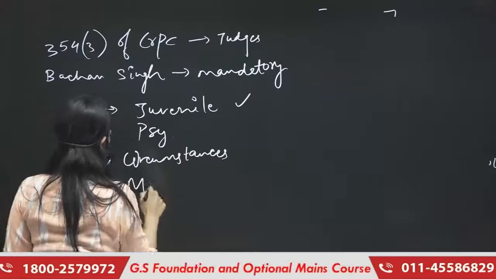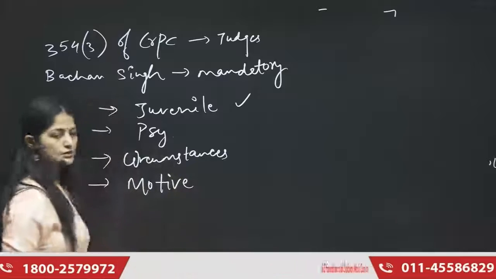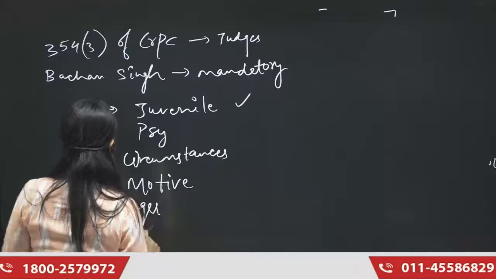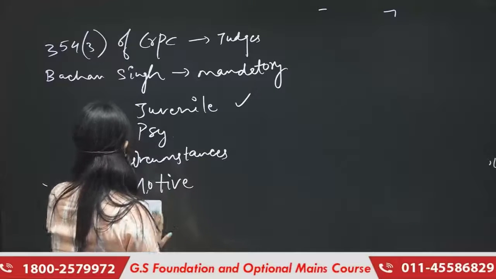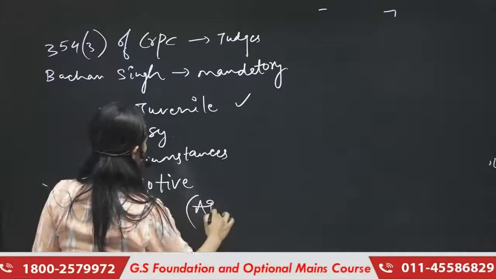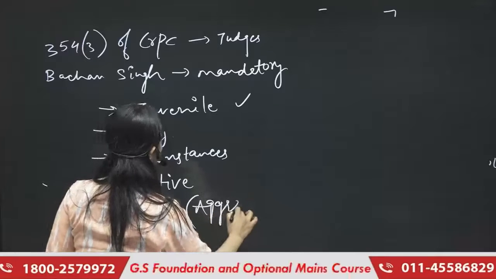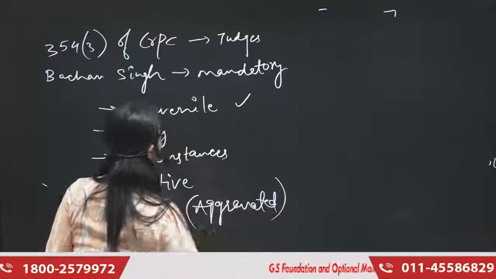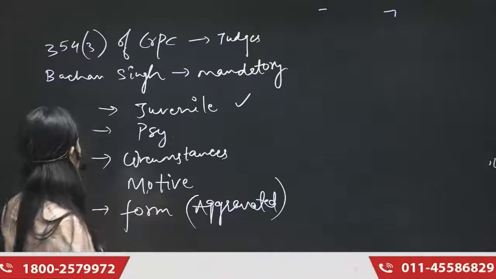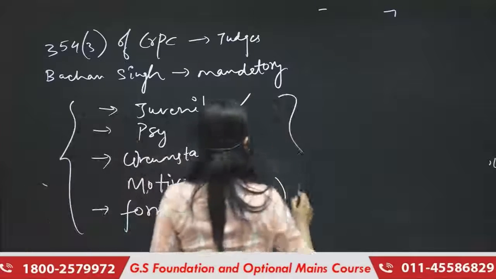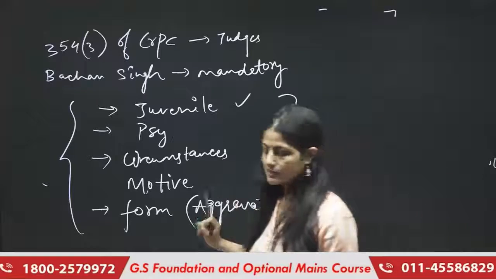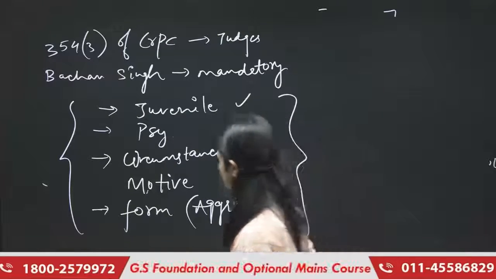Third is the motive. Judges must consider the motive. And fourth would be the aggravated, or yeah, the form of the crime. The form could be, you can say that aggravated factors you have to see, how heinous a crime he has committed, and accordingly, keeping in mind all these things, a judge must pass his judgment, and not just like that. Okay? So this was the entire scenario.